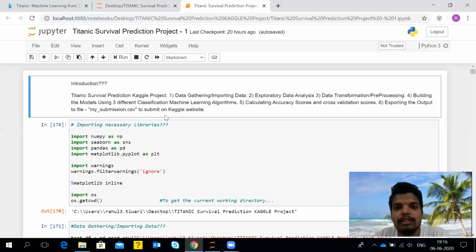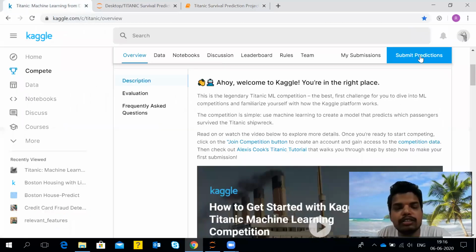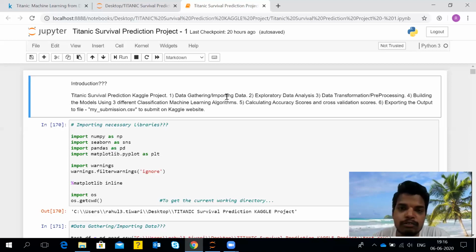onto the Kaggle website. If you want to know what your rank is and how successfully you have predicted the values, you can submit your predicted output. There will be a submission option over here, submit predictions. You can go and submit the output and know your rank as well. Okay, so these are the related tasks which we will do in this current project. I hope you are clear with that, what we all will be doing in these 3 to 4 lecture series.